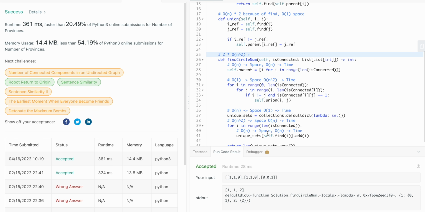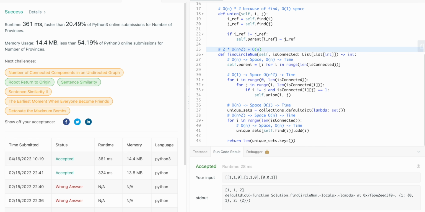And for the time complexities, we don't have to add the constants. It's not that huge of a deal, but we can add the O of n. So this is the overall time complexity of this solution, and the overall space complexity is O of n plus O of n, so 2 times O of n on space complexity. So this would be how you would approach this kind of problem.